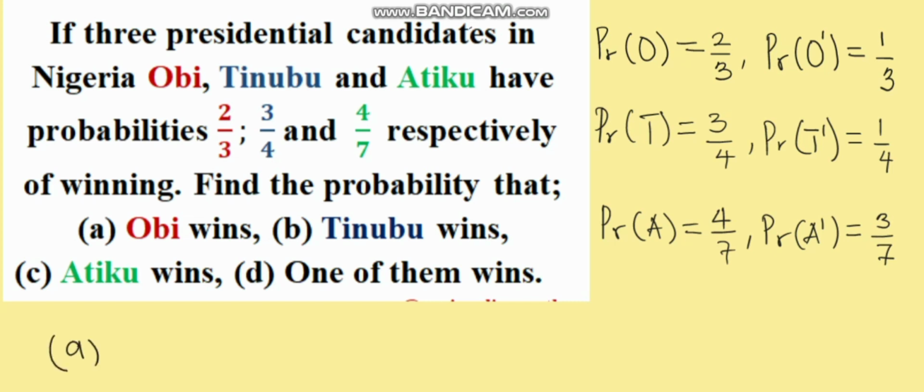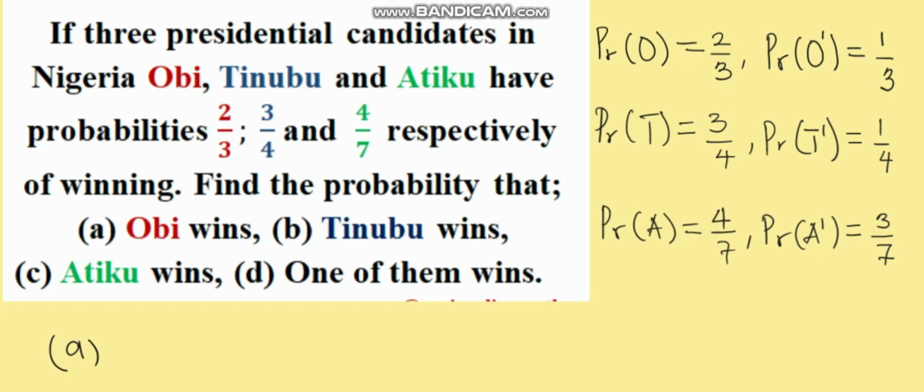Please, let's take a look at this first question. We have obtained the parameters given. So let's now consider the questions one after the other. We are told that we should find the probability that Obi wins. Please, let us not rush to pick this as our answer. The probability that Obi wins, no, it is wrong. This is just a chance that Obi wins. Then we have to calculate it out. Then how do we calculate it out?